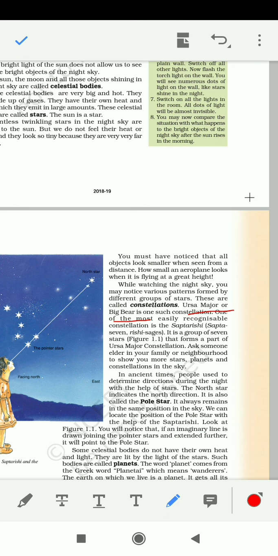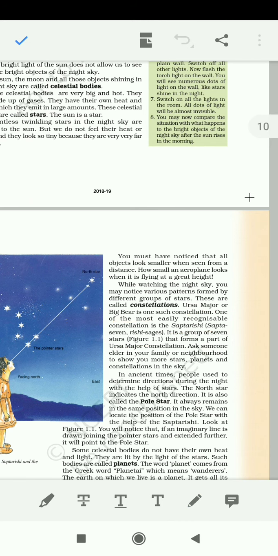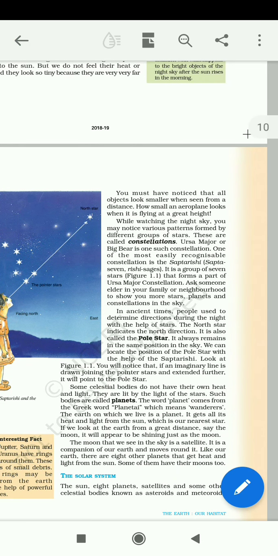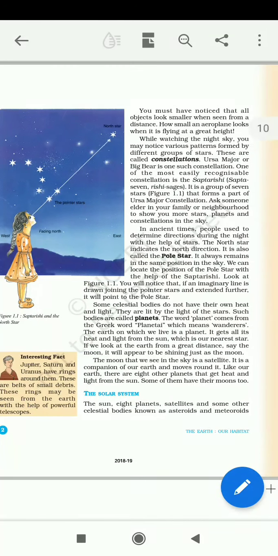In English translation it will be seven sages, but actually our elder citizens also used to remind us to look at the sky and the pattern, and they are also nothing but a constellation.